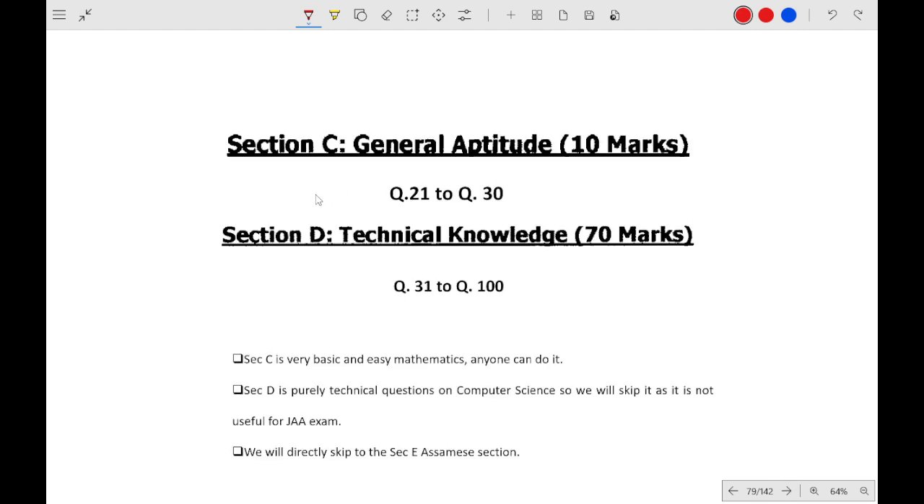Now section C has general aptitude and section D has technical knowledge. Section C, as you can see, is basic and easy mathematics. Anyone can do it. Section D is purely technical questions and computer science, so it is not related to this exam. Next is the Assamese section.